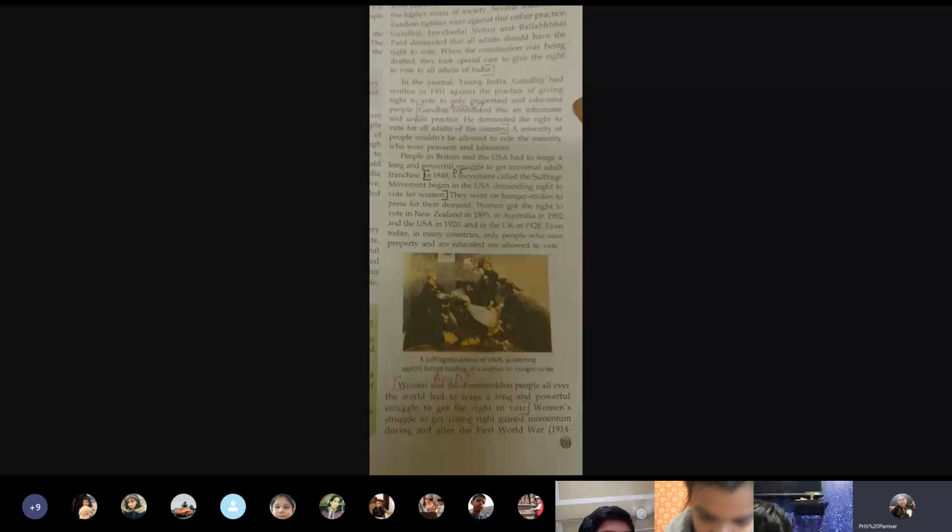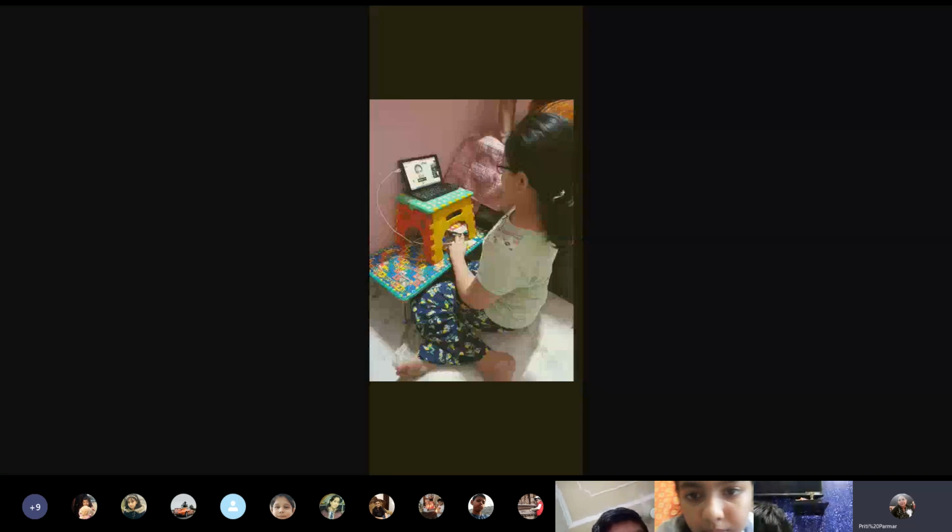Coming to the last paragraph, women and the downtrodden people all over the world had to wage a long and powerful struggle to get the right to vote. Women's struggle to get voting rights gained momentum during and after the First World War in 1914 to 1918. Please underline the dates. It was during the First World War that the women got the right to vote under various situations and circumstances. Clear?